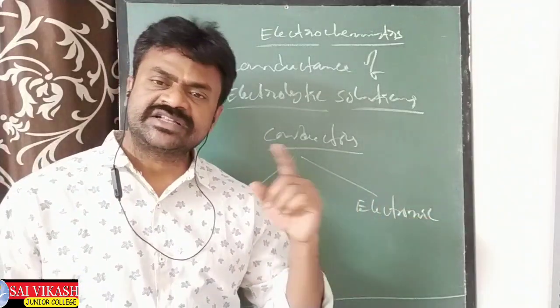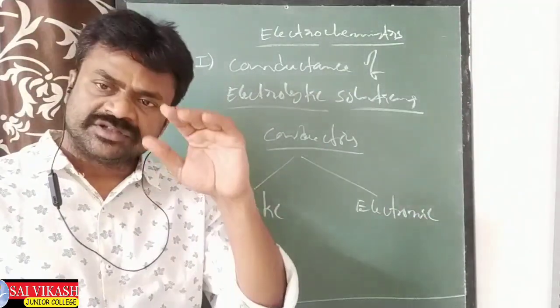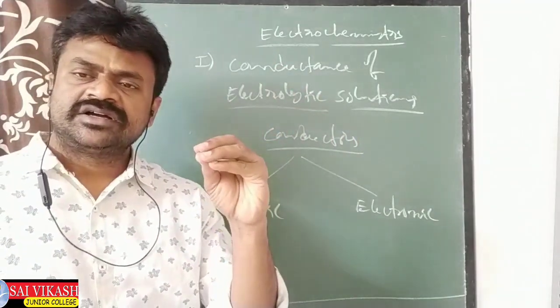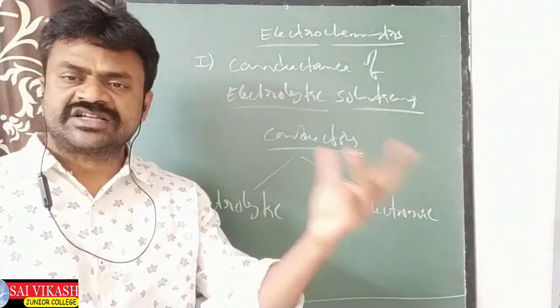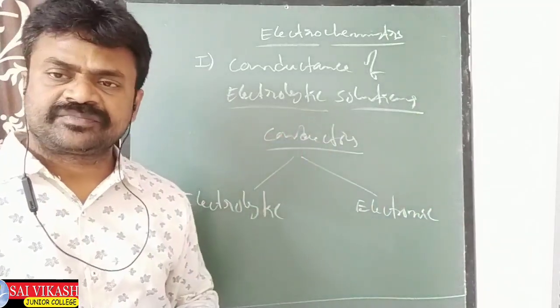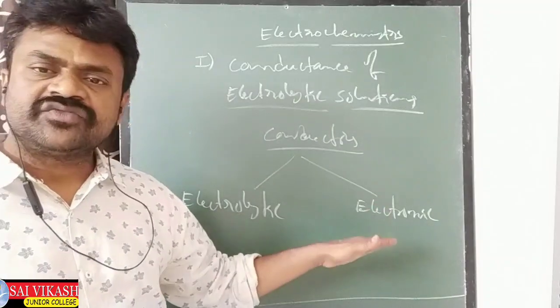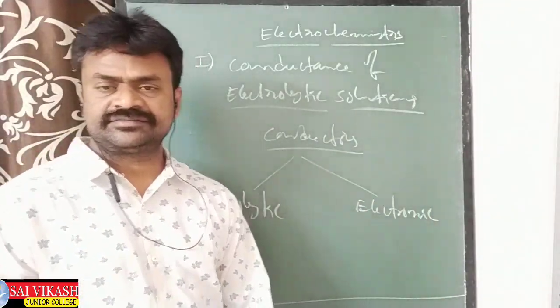Through these electrons current is always passing. In a copper wire, copper loses electrons, and through the mobility of these electrons, current is passing. So these are all called electronic conductors, in which electrons are used to pass the electric current.